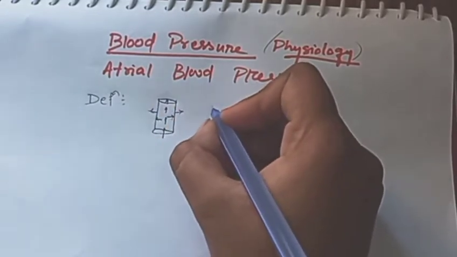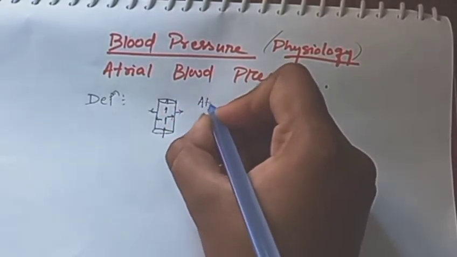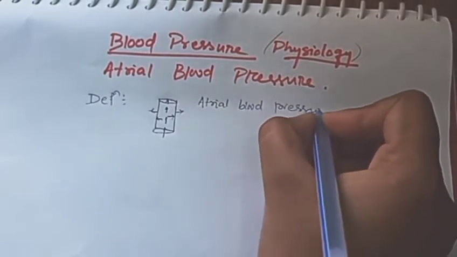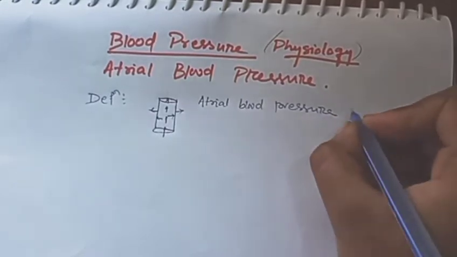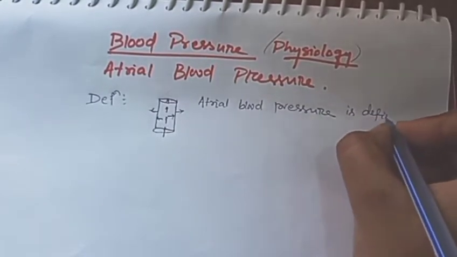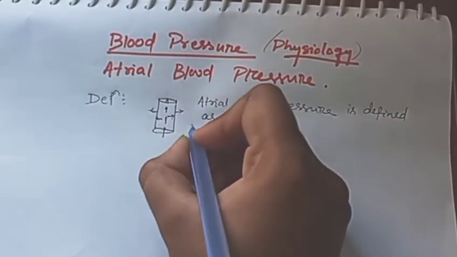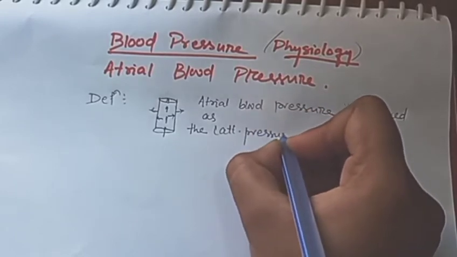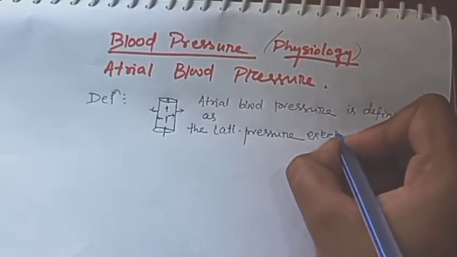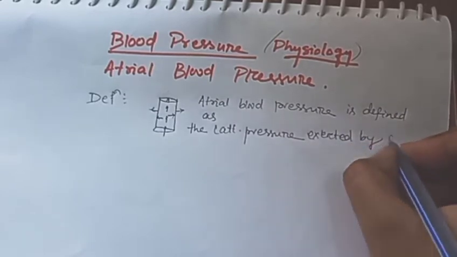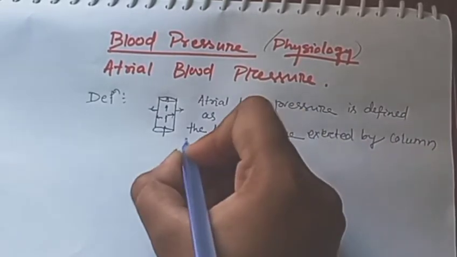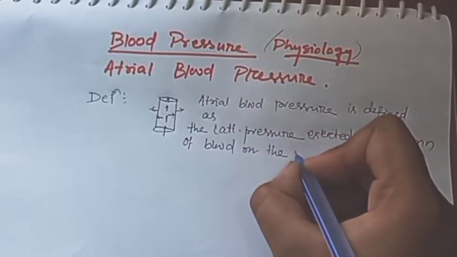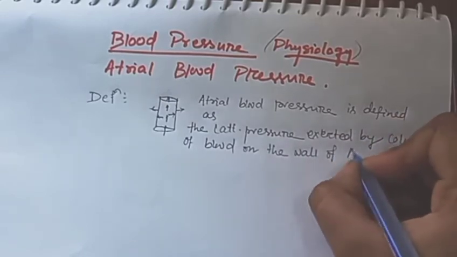So what is this definition? Blood pressure is defined as the lateral pressure exerted by a column of blood on the wall of arteries.